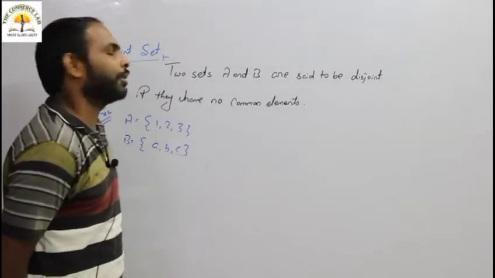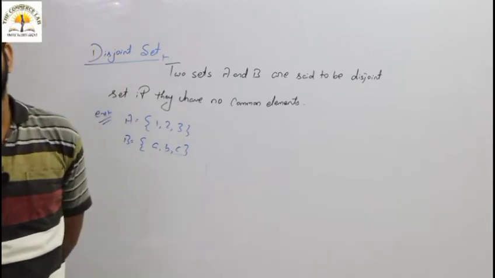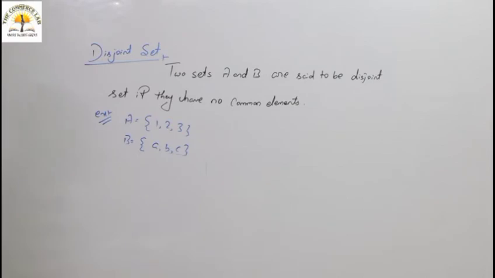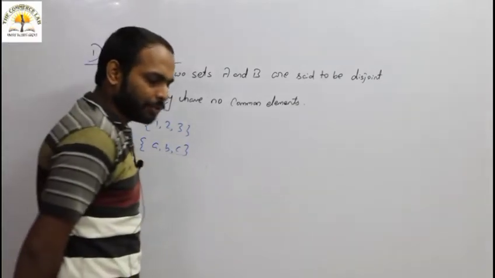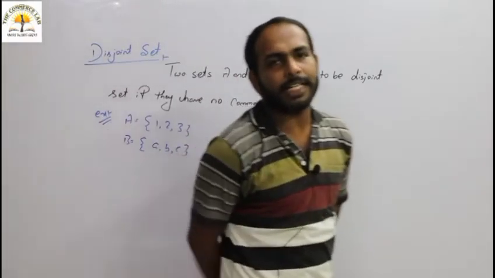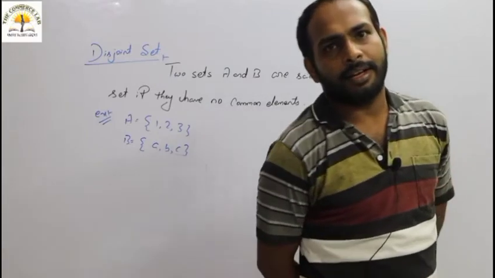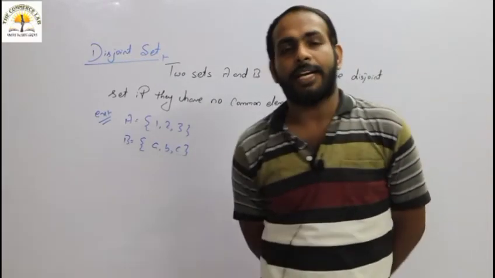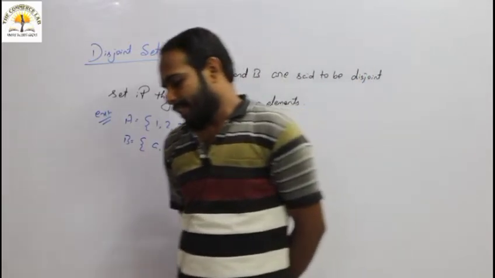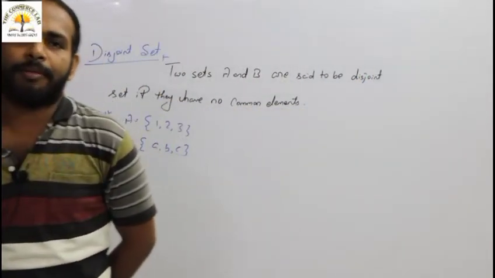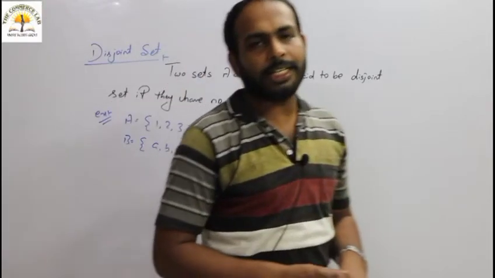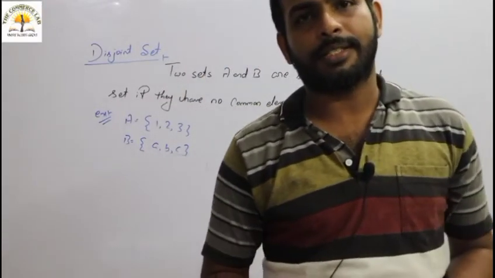So this is all about your types of set. In types of set we have discussed the finite set, then the infinite set. A finite set contains a finite number of elements. An infinite set contains an infinite number of elements.